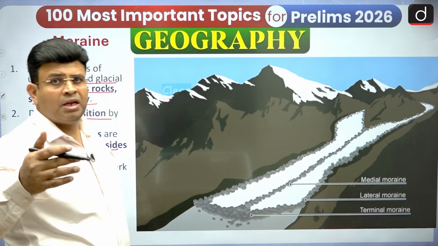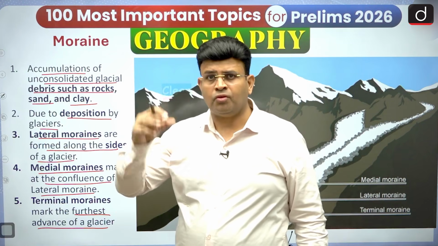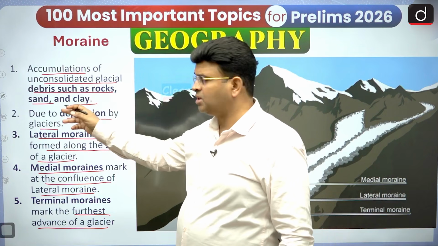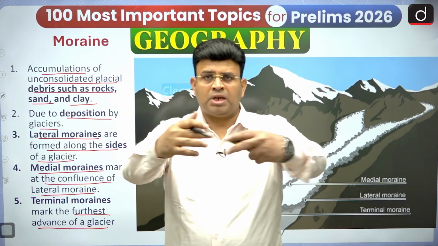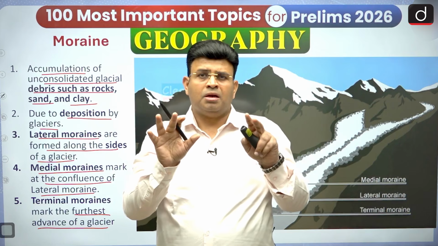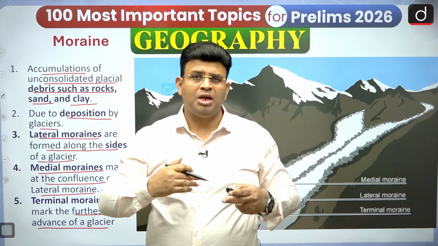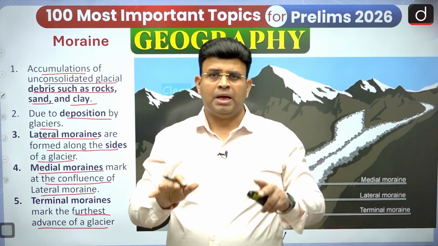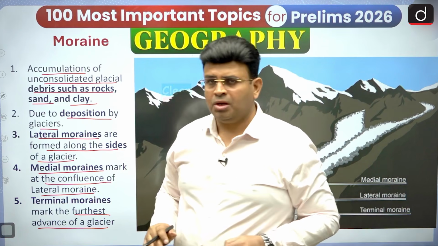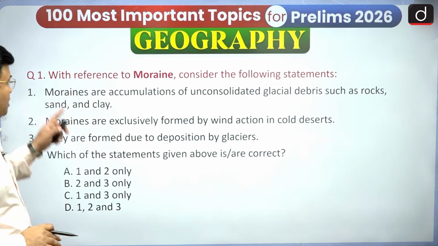Moraine is a deposition of rock particles, you can say some sand and clay. Sometimes this moraine is able to make a dam, and behind that, melt water from the glacier accumulates, and that is making a glacial lake. So glacial lakes are also forming. You can say that over there.